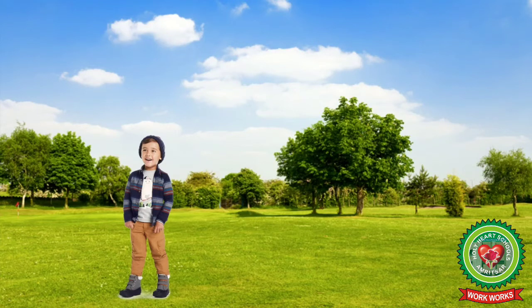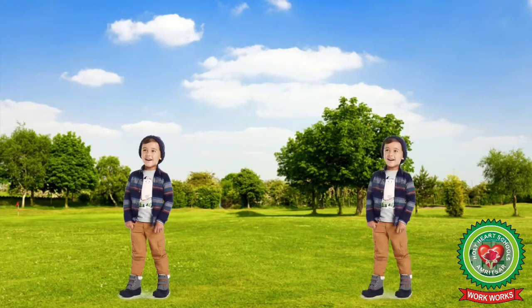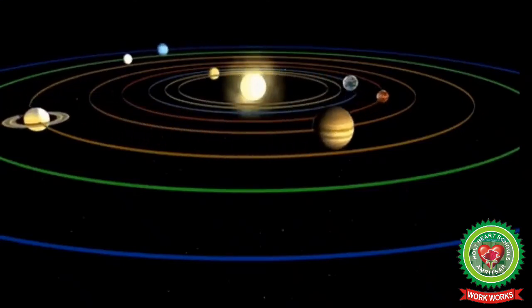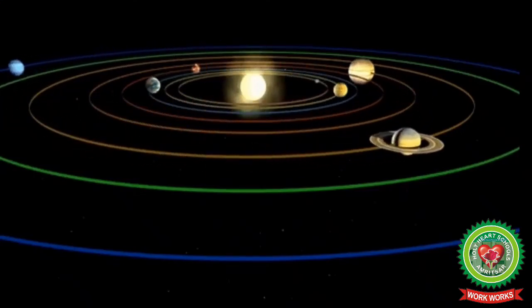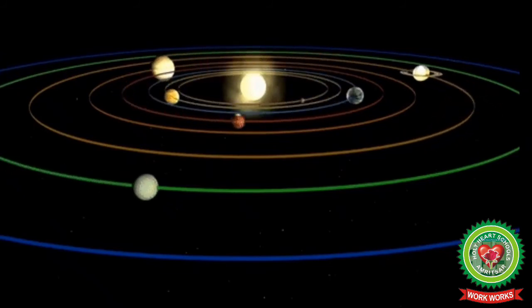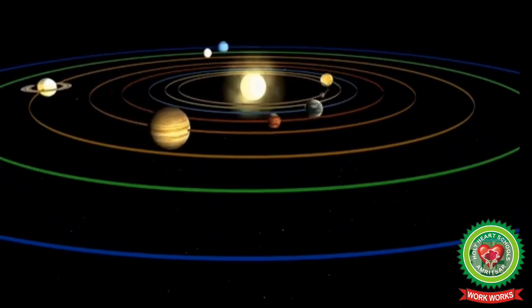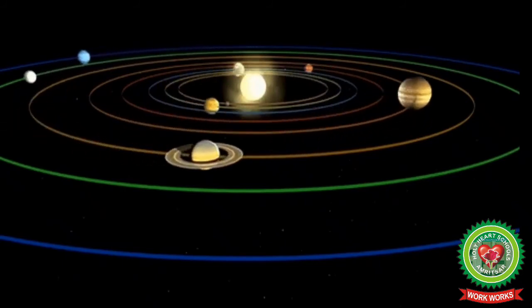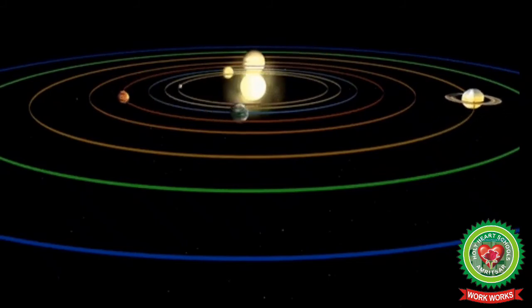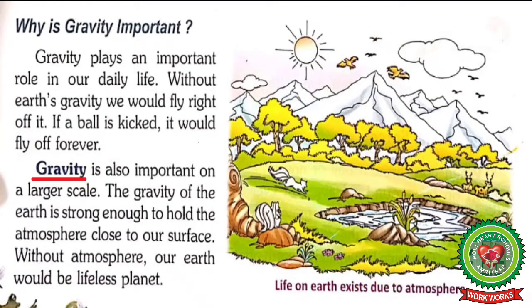Similarly, a child standing in a park also exerts a gravitational force on the other child, but due to the same mass of both the children, the gravitational force is not very strong and cannot be felt. One more example of gravitational force is the solar system. The Sun holds all the planets around itself due to its very large mass, which exerts the gravitational force on the planets. Now students, here the question arises, why is gravity important?